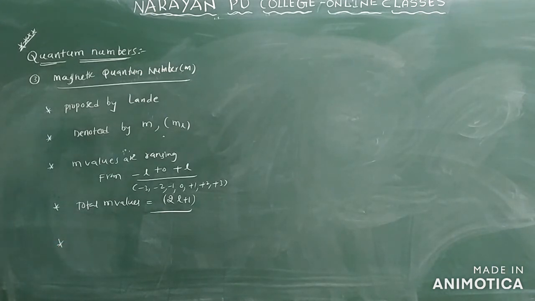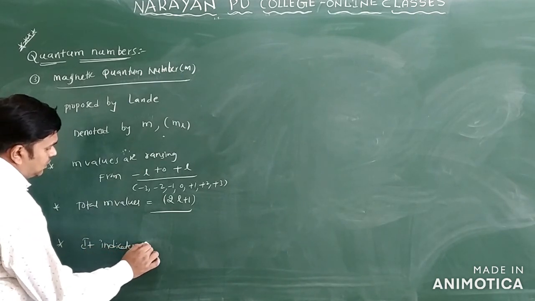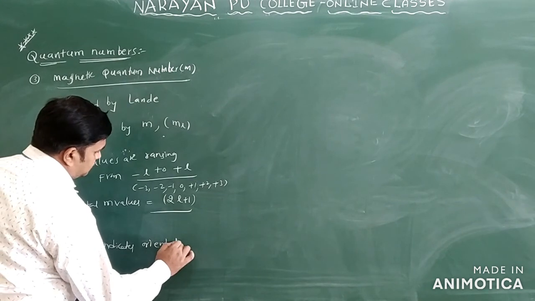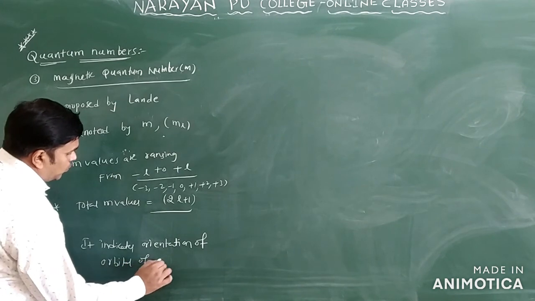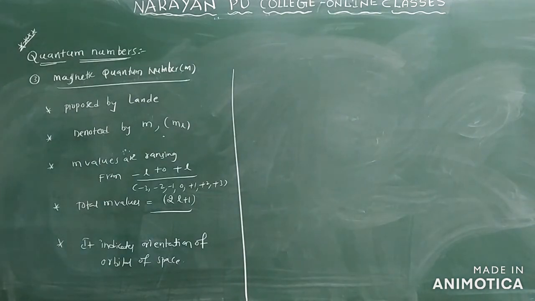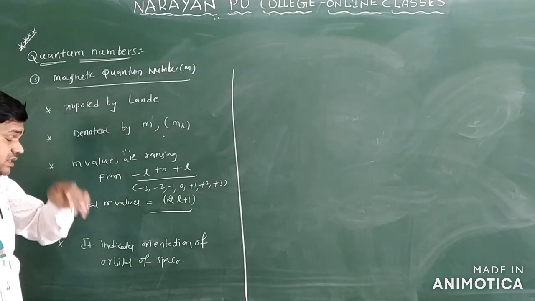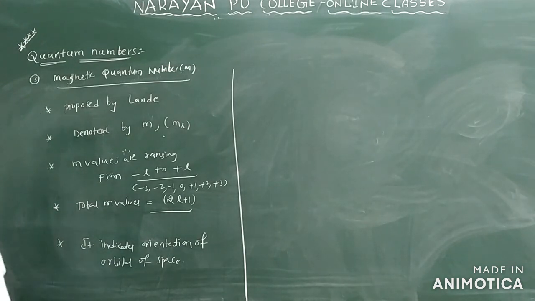It indicates the orientation of the orbital in space only. Who proposed this? The magnetic quantum number, by Landé, denoted by m, ranges from minus L to plus L. The total m values formula is 2L plus 1. It indicates mainly the orientation of the orbital in space only. Clear?